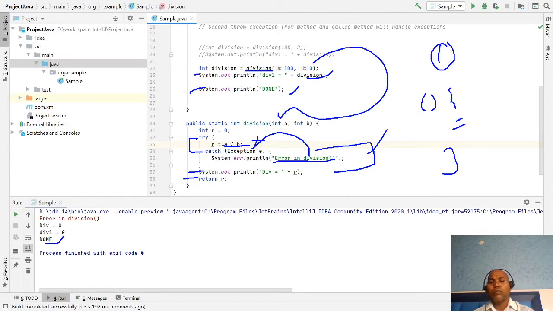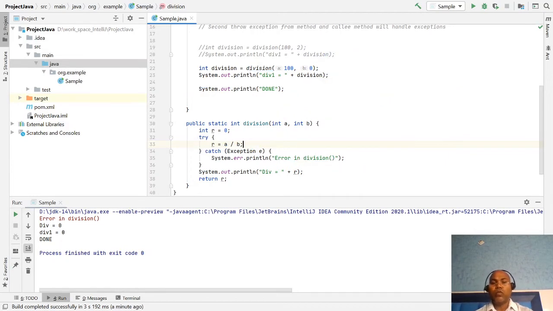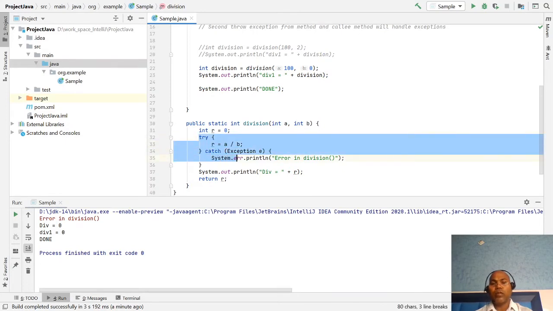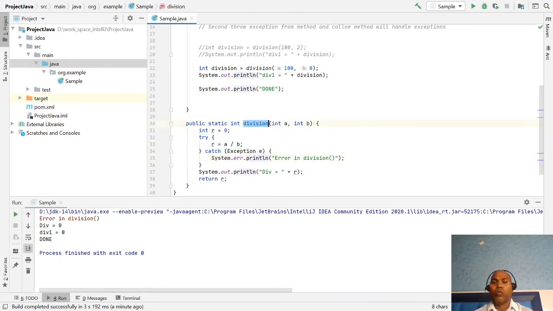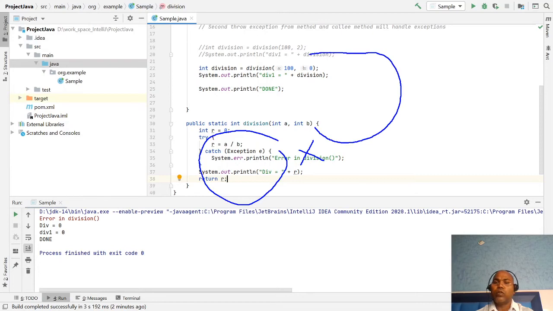The second scenario might be: I don't want to handle this exception inside this method. I want to inform whoever calls me. The division method is invoked by the main method, so I want to inform it that it can handle the exception, that the particular exception can occur. So in this scenario, this method is not responsible for handling the exception. It just informs the caller method: you have to handle this exception, I am not handling it, I am just propagating it to you, informing that the particular exception can occur.